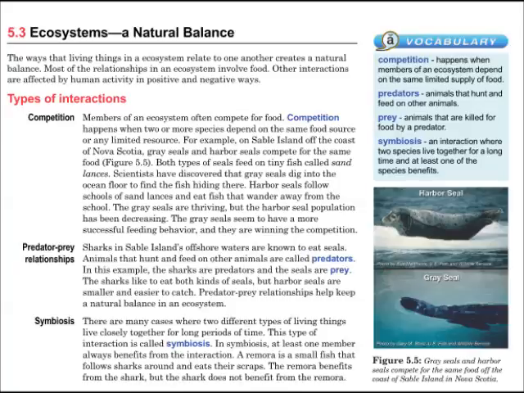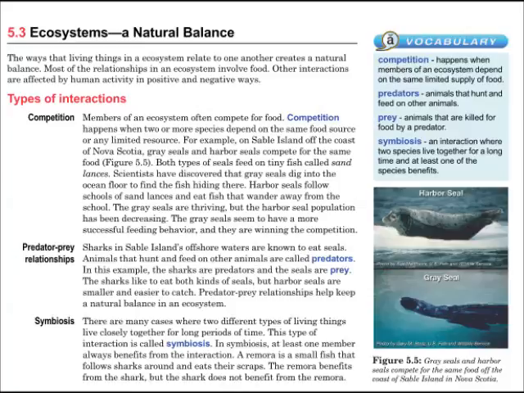Ecosystems have a natural balance. The ways that living things in an ecosystem relate to one another create a natural balance. Most of the relationships in an ecosystem involve food. Other interactions are affected by human activity in positive and negative ways. Members of an ecosystem often compete for food. Competition happens when two or more species depend on the same food source or any limited resource.